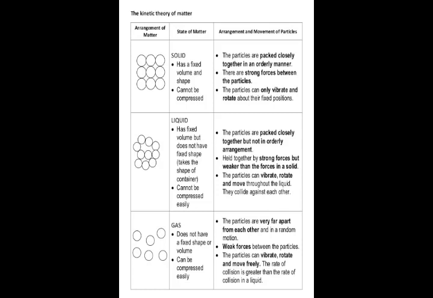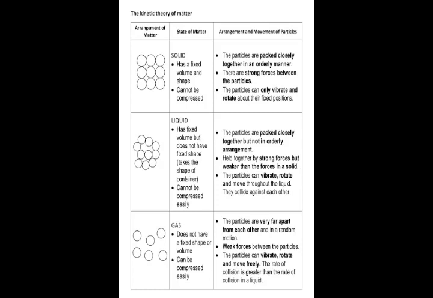Then we have point number 2, that is the constituent particles of a particular matter are identical in all respects. The particles of matter have spaces between them. These spaces are called interparticle or intermolecular spaces, or we can even call them voids.